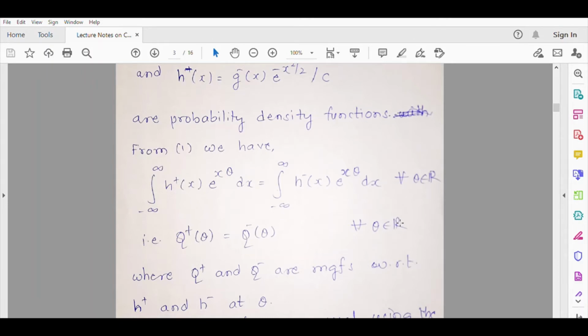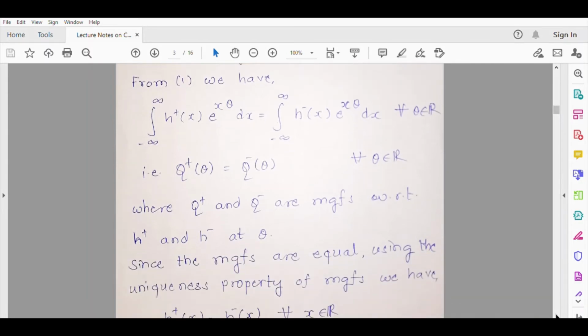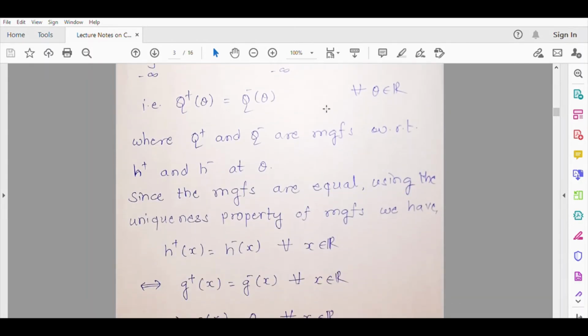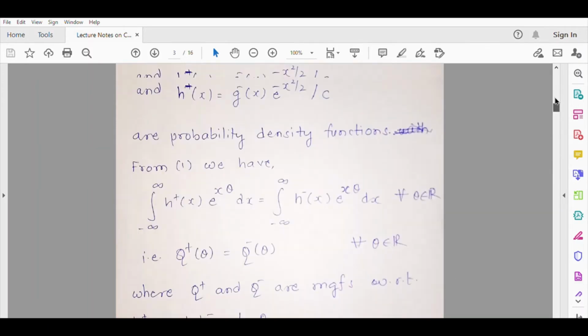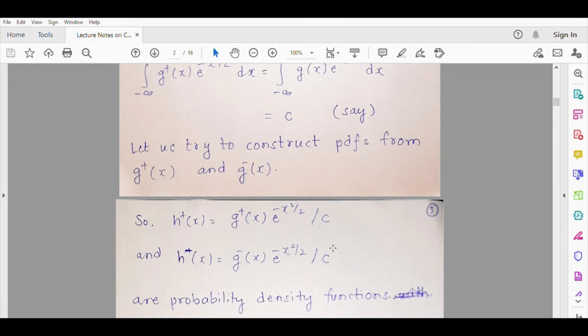So when the MGFs match over an interval containing 0, it means that they are equal, which means the distributions are also equal. So using the uniqueness property, one can conclude that since these two MGFs are equal over an interval, the distributions also must be equal, and so h plus x must be equal to h minus x. Now this is true for every theta, and so this will be true for every x in R. And so since h plus and h minus are equal, now look at the h plus and h minus. E raised to minus x square by 2 by c is common there.